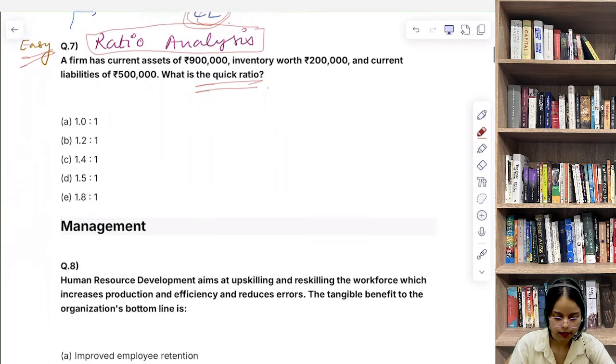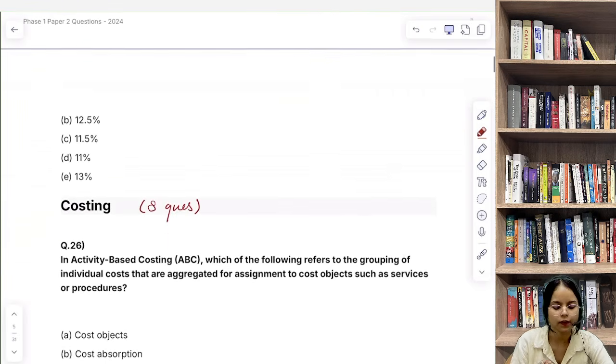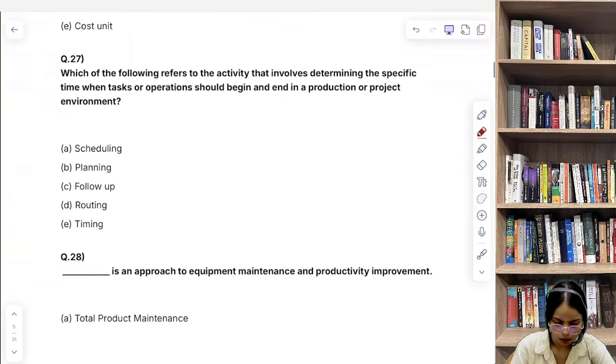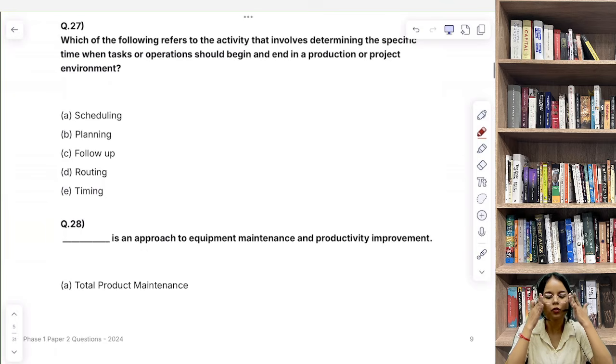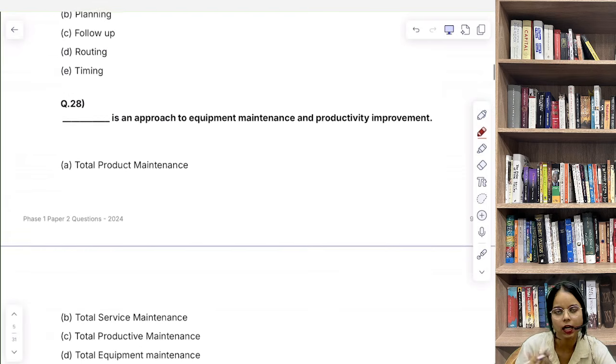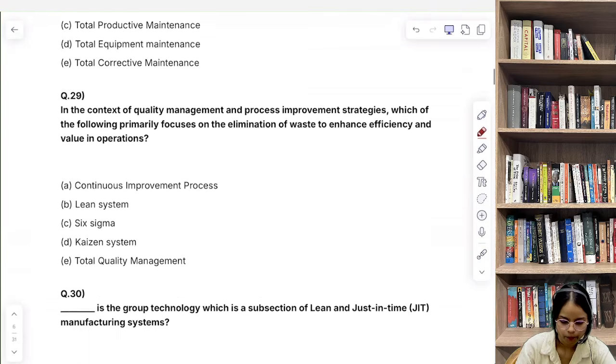Now, all right, everyone. So with all this, we have completed the phase 1 questions from the 2024 paper. If you noticed, the phase 1 questions were largely concept based. Short, crisp, direct questions, and they were designed to test whether you understand the why behind accounting concepts rather than the how.